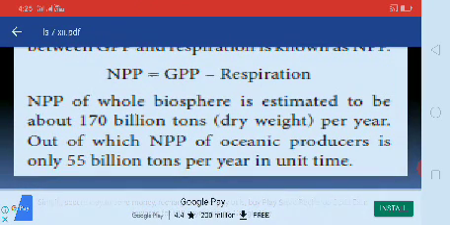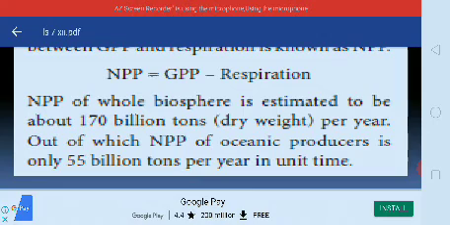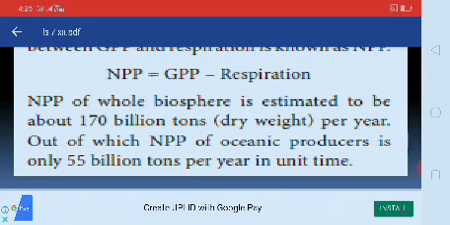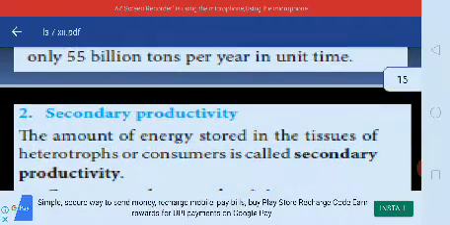NPP of the whole biosphere is estimated to be about 170 billion tons dry weight per year, out of which NPP of oceanic producers is only 55 billion tons per year.